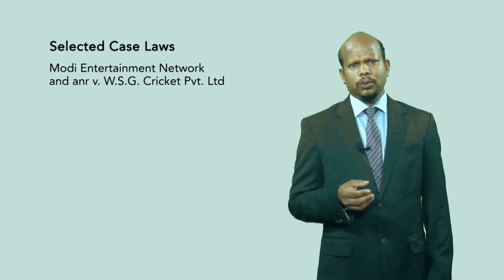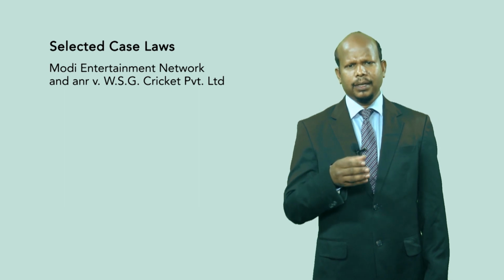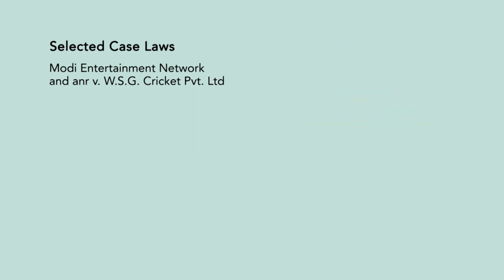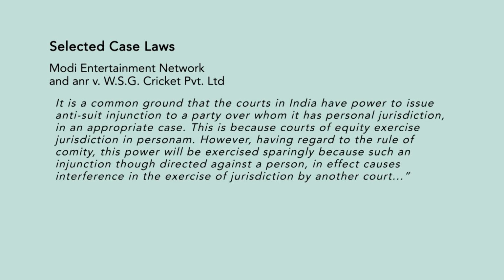The court always has the power to say that if there is a case pending in another court, a party should not file in another court. It is a common ground that the courts in India have the power to issue an anti-suit injunction to a party over whom they have personal jurisdiction in an appropriate case. This is because courts of equity exercise jurisdiction in personam. However, having regard to the rule of comity, this power will be exercised sparingly, because such an injunction, though directed against a person, in effect causes interference in the exercise of jurisdiction by another court.